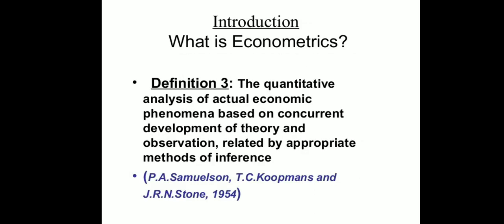Definition number 3: the quantitative analysis of actual economic phenomena. Economic theory gives the laws of economic relationships, but it doesn't use any numerical values, any quantitative data. So it is the quantitative analysis of actual economic phenomena based on the concurrent development of theory and observation, related by appropriate methods of inference.